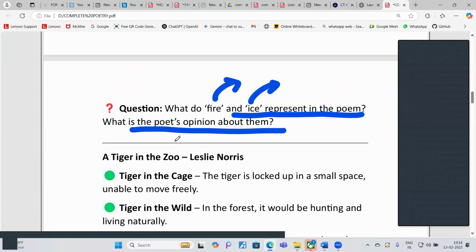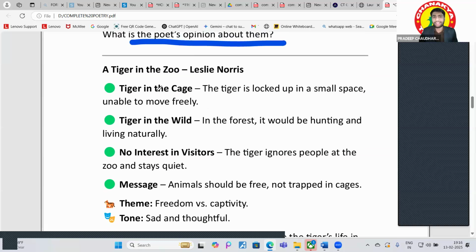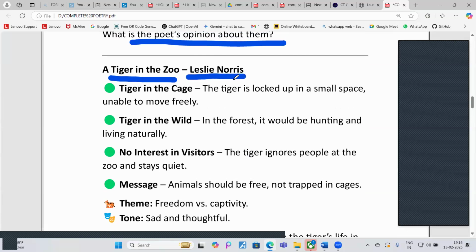Okay. Now our next poem. A Tiger in the Zoo. A Tiger in the Zoo. Who has written this? Who is the poet of this? Leslie Norris. Okay.